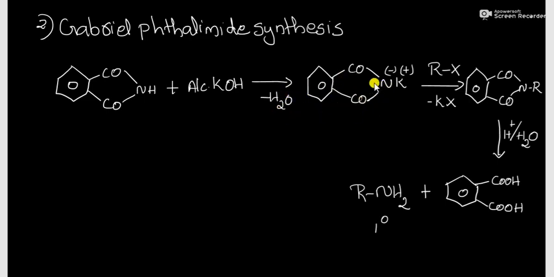This is the potassium salt of phthalimide. When it is heated with an alkyl halide like RX, it yields N-substituted phthalimide by the elimination of KX. Which on hydrolysis gives phthalic acid and primary amine RNH2. So, it is a specific reaction for the preparation of primary amines only.